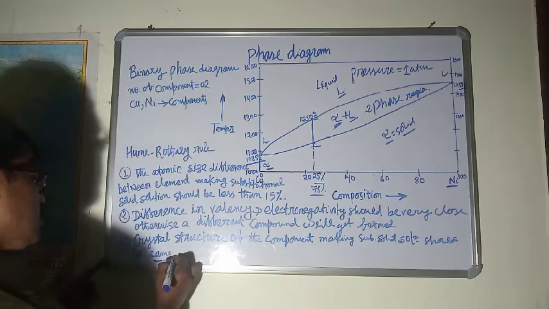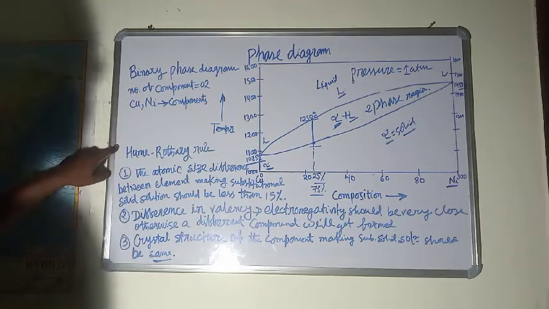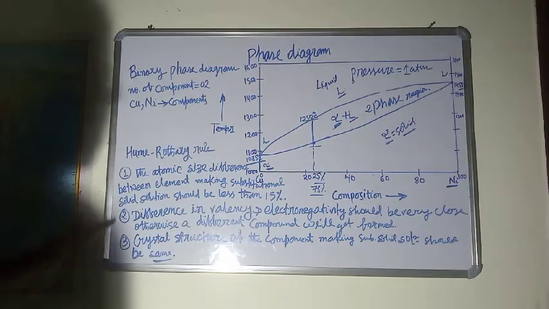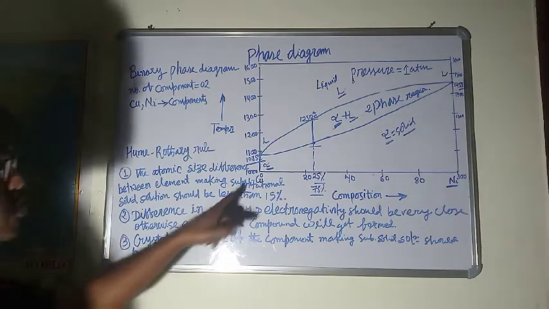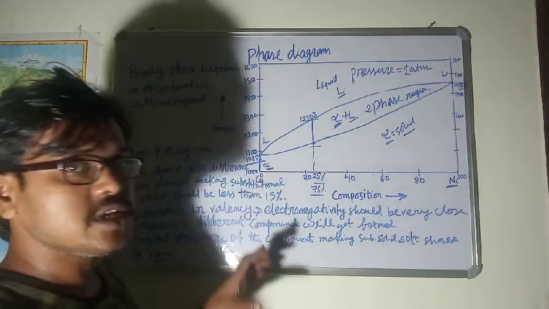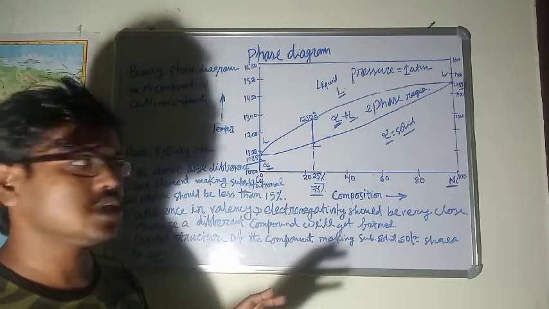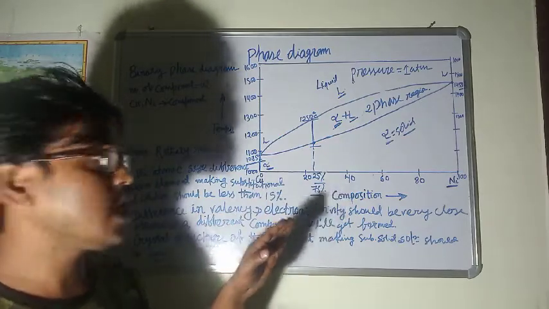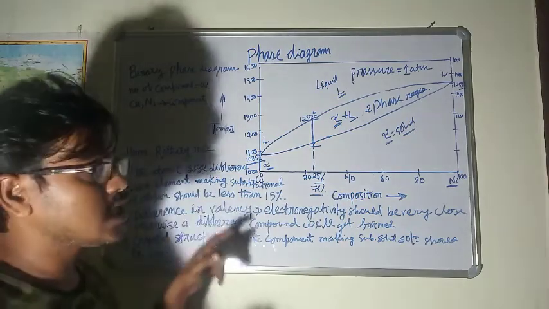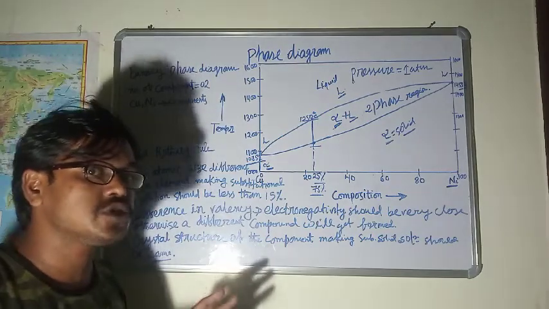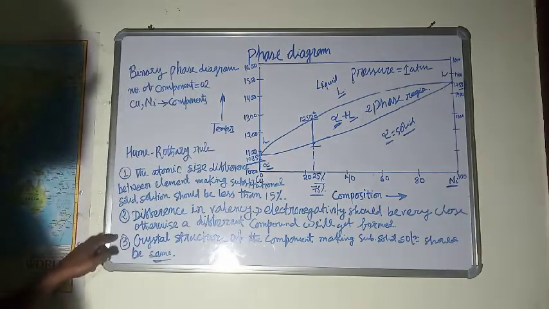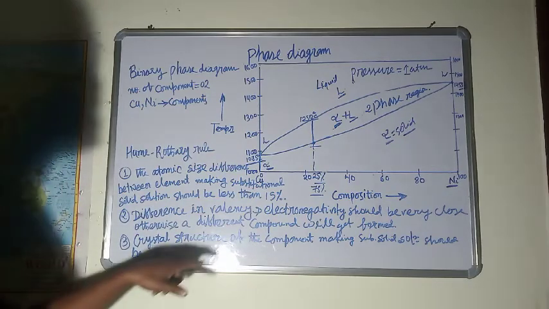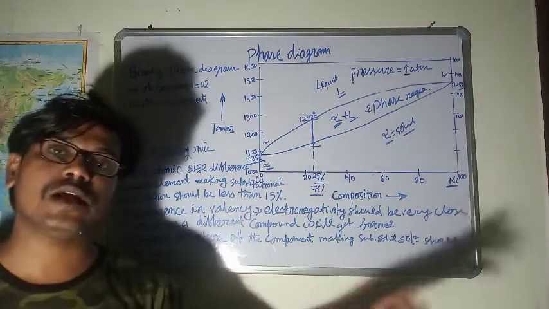So here we will try to weigh the copper nickel phase diagram on the basis of the Hume-Rothery rule, because we know that the copper nickel phase diagram represents substitutional solid solutions. It is not an interstitial solid solution. And the Hume-Rothery rules give the conditions under which substitutional solid solutions are formed. So these are the conditions. Now let's check whether these conditions are satisfied by the copper nickel phase diagram or not.